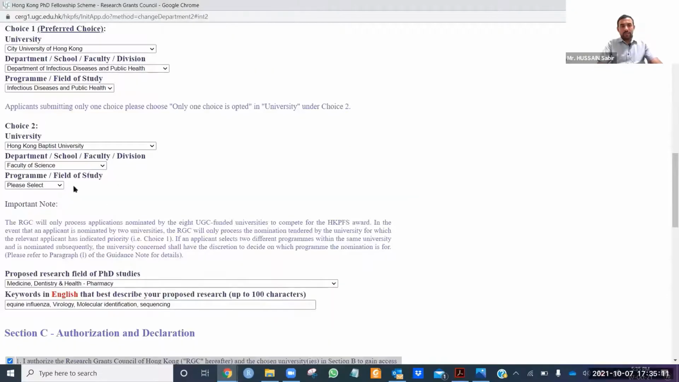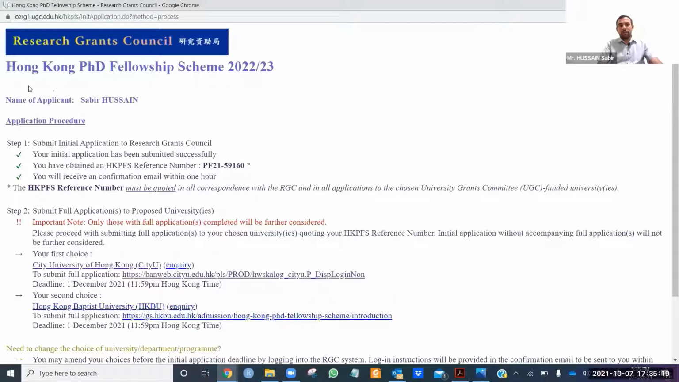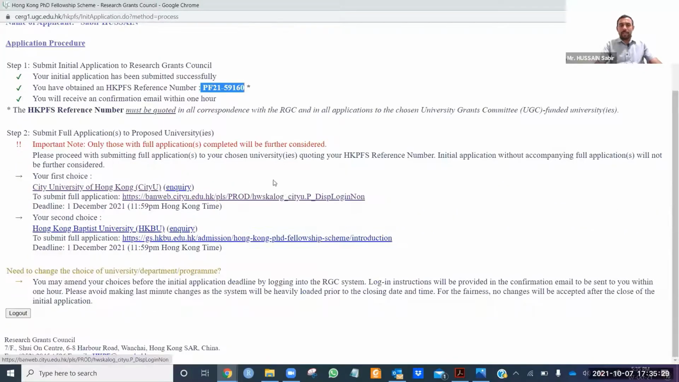Faculty of Science. Similarly, I can select biology here. Then, when we click on this, our first application is submitted. You can see that you have obtained a Hong Kong reference number, and my reference number is PF21960. As you already know, for the second round you need to submit to the concerned university separately. So I need to select it here.